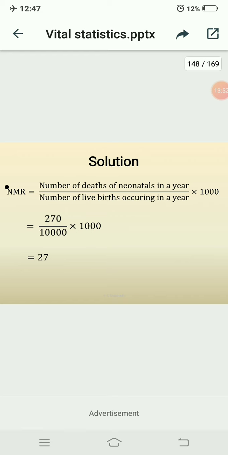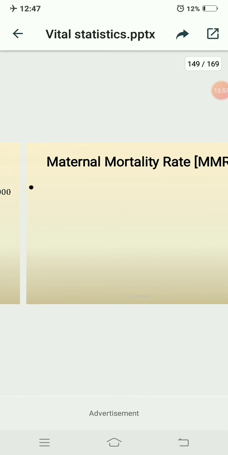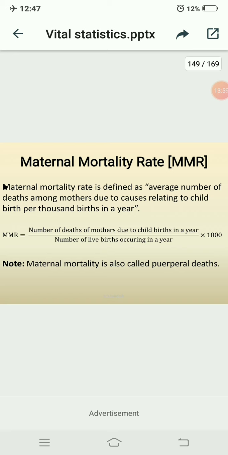Okay, here the 27 gives you a neonatal mortality per 1000. And next we will move on to the next measure of mortality rate, that is nothing but maternal mortality rate, shortly called MMR.